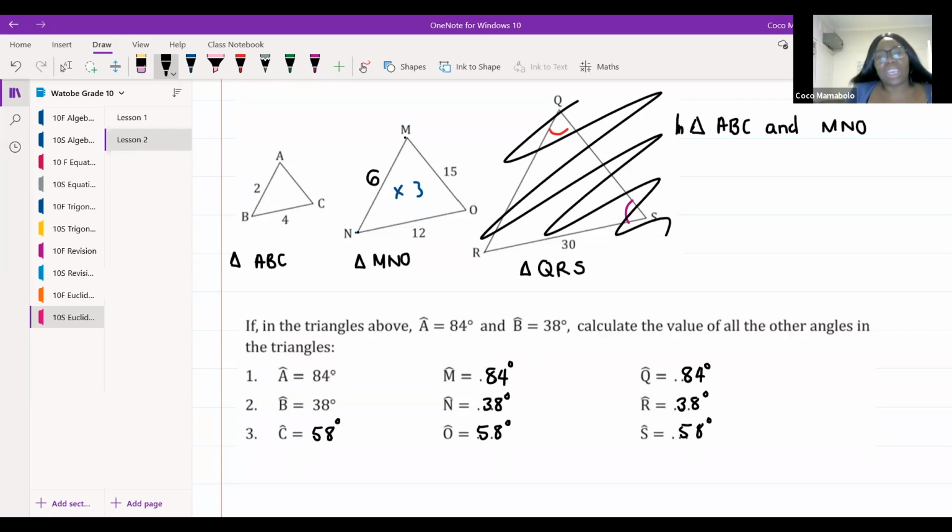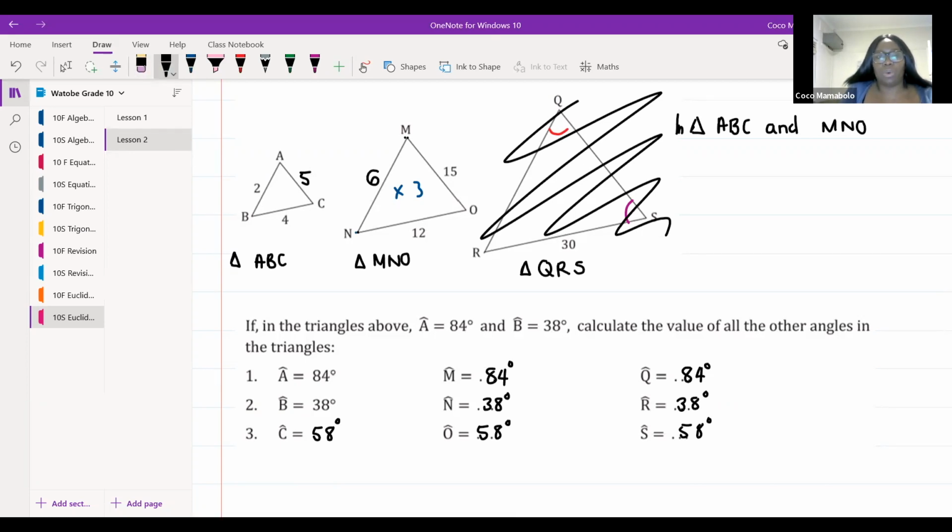Okay, great. So we get that MN will be equal to 6. Now, we don't have AC. We have MO. If MO is 15, what is AC going to equal, guys? That's it, Namani. Excellent. It's going to equal 5. Good. All right, so we're happy about this. There's nothing wrong here. We've got the right things going.